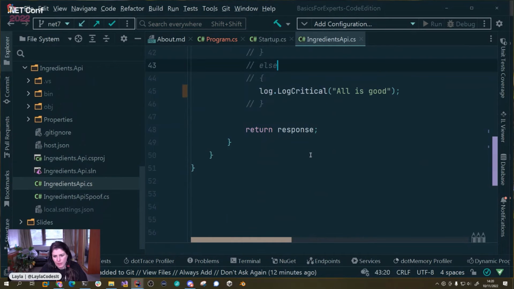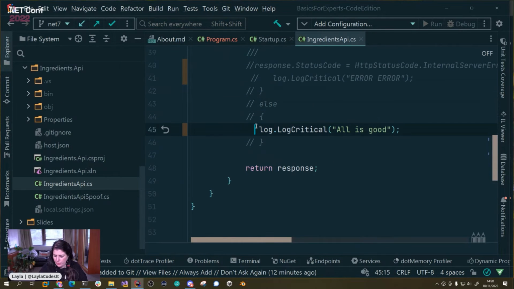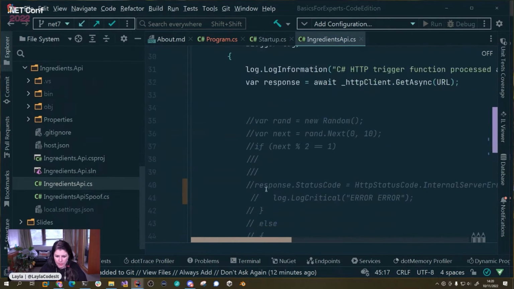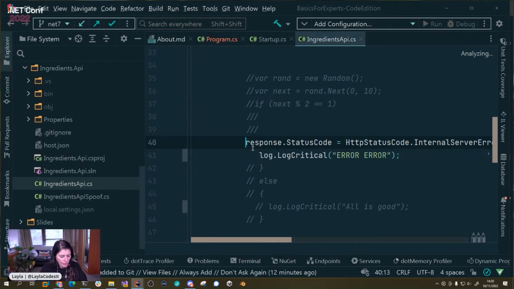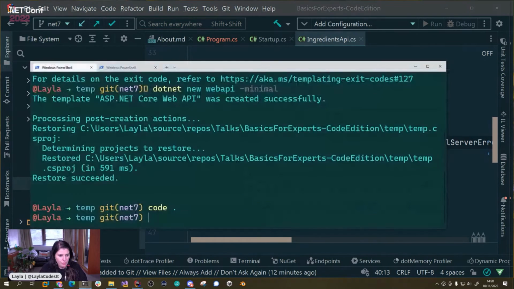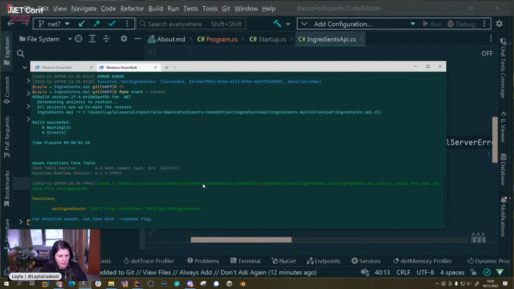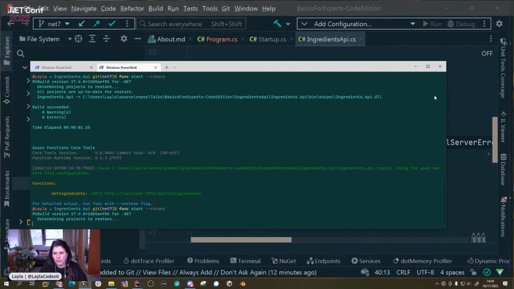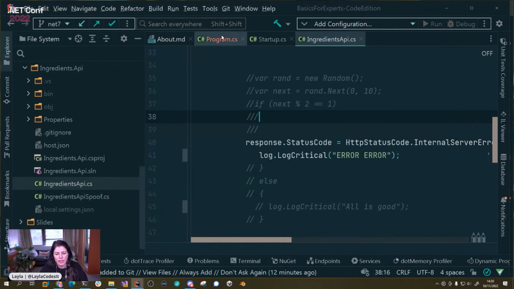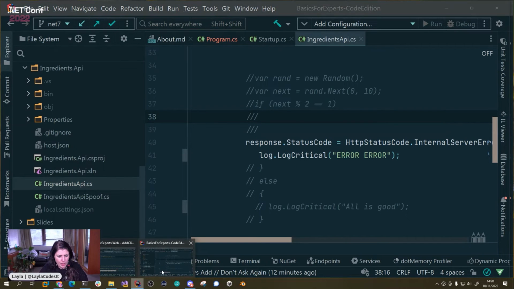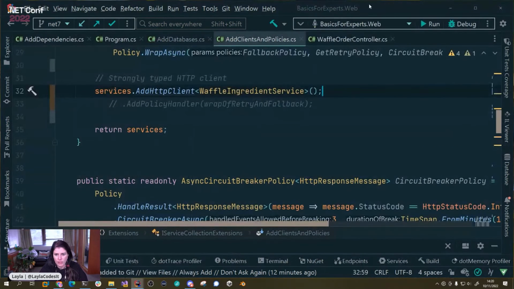At the moment, this is going to be all positive. So I'm just going to comment that out, and I'm going to set it up so it fails every time. Okay, so now I just need to restart that. That's just an Azure function. It's all included in the repo if you go and check it out. And let's now go back over to our application, and I'm going to run.